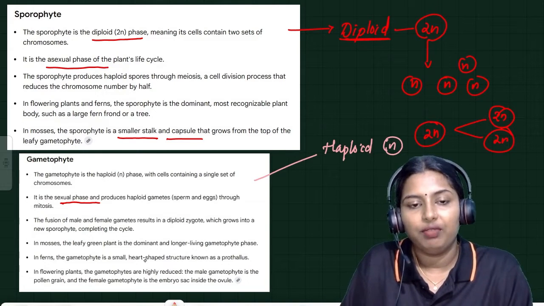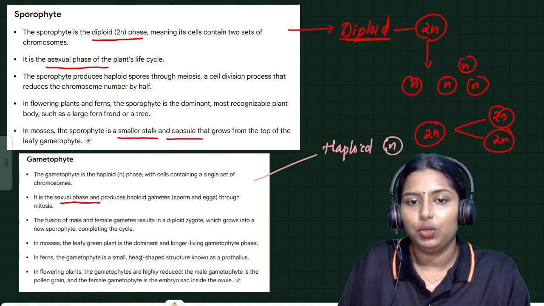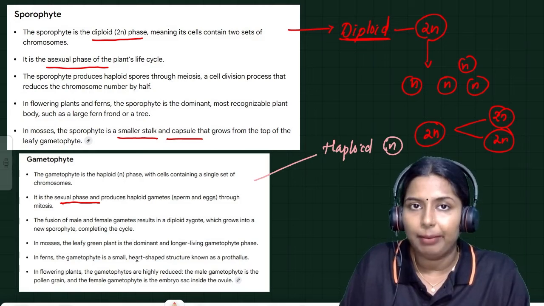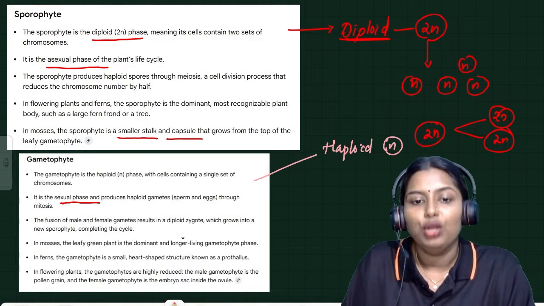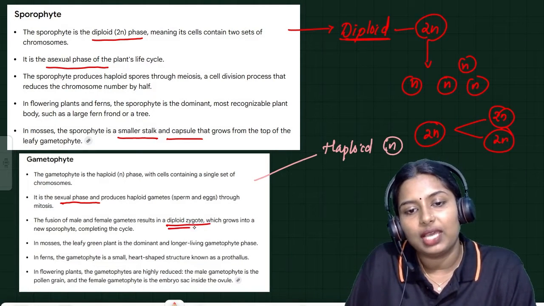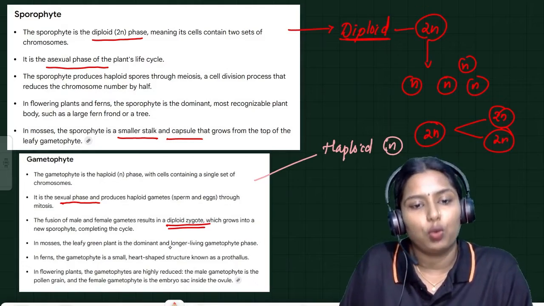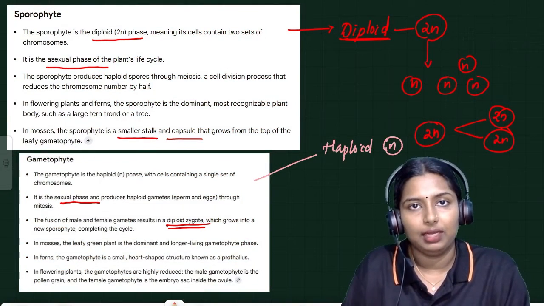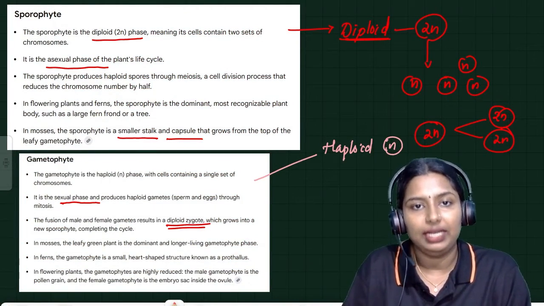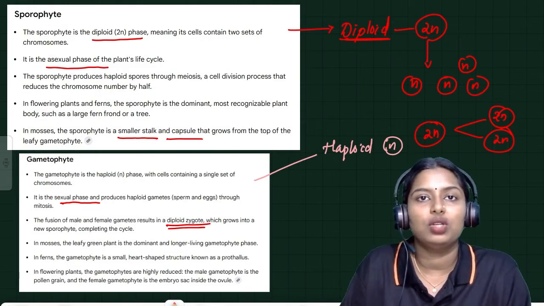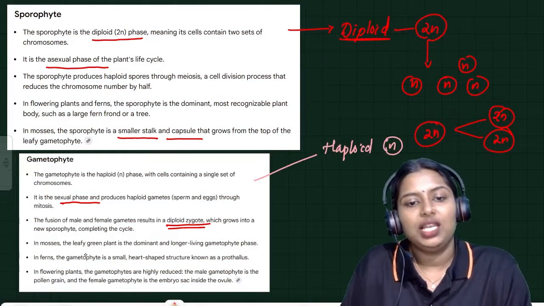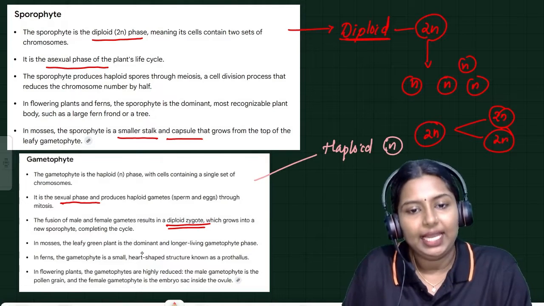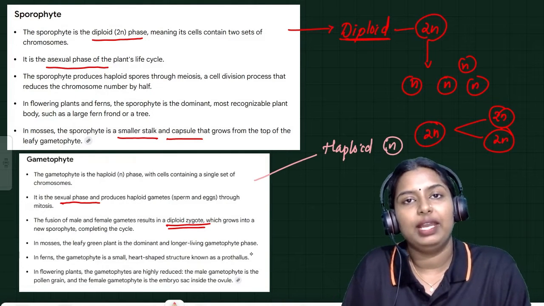The gametophyte will produce haploid gametes, and they will fuse together to form a diploid zygote, which grows into a new sporophyte. This rotation in a plant, in higher plants, is called alternation of generation. In mosses, the leafy green plant is the dominant and longer-living gametophytic phase.